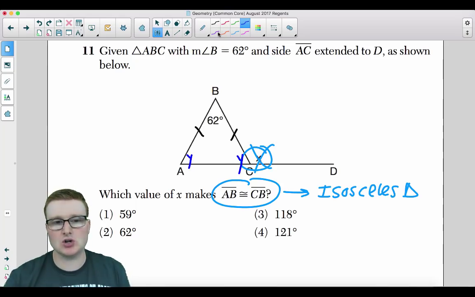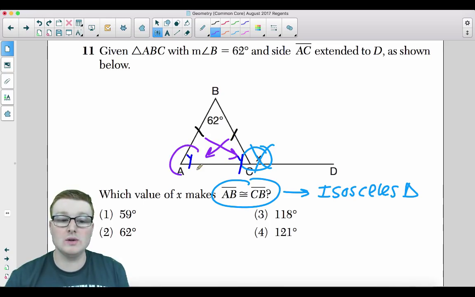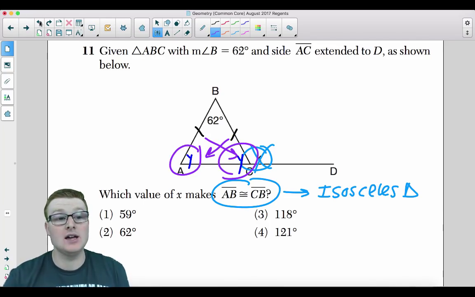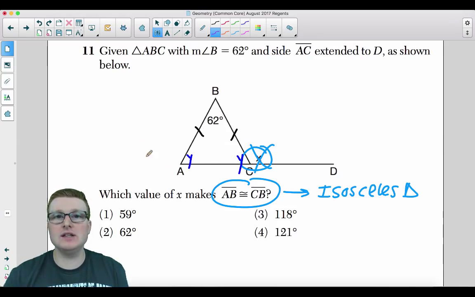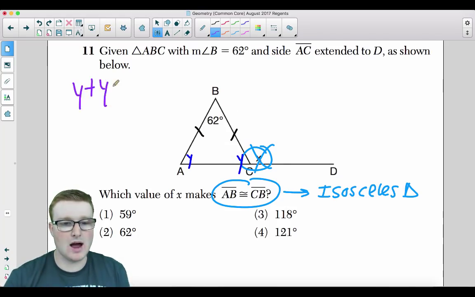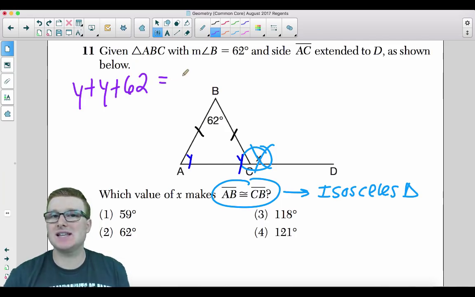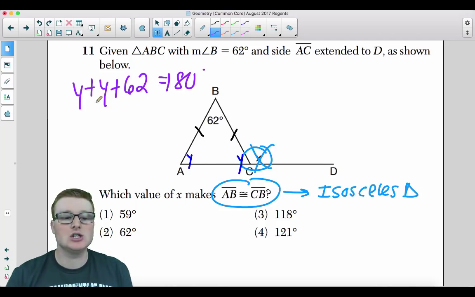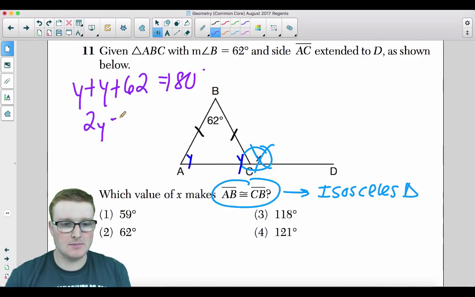According to the isosceles triangle theorem, if you have two congruent sides, the angles opposite those congruent sides are congruent to each other. Okay, so we want to add all of these angles. So y plus y plus 62, and we want to set it equal to 180 degrees, solve for y, then solve for x. So in order to solve for y, we get 2y plus 62 equals 180.